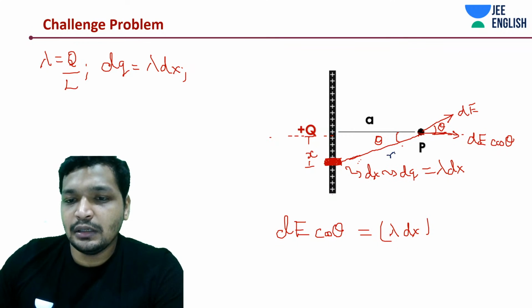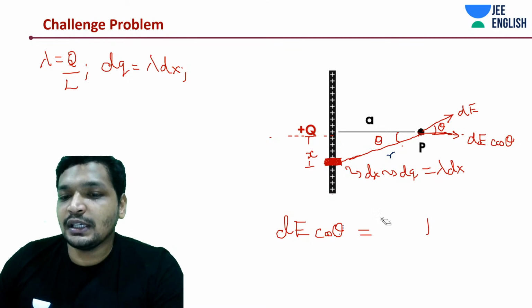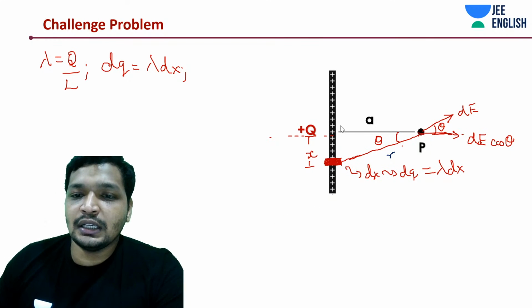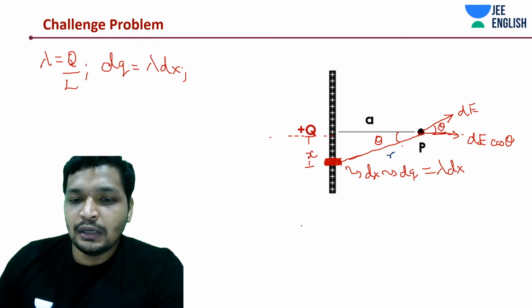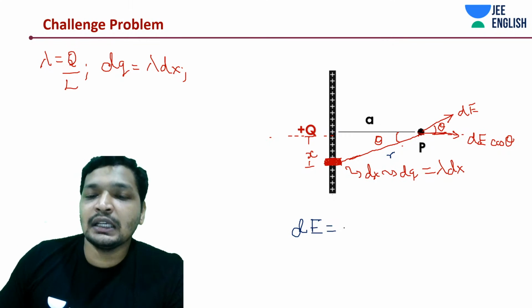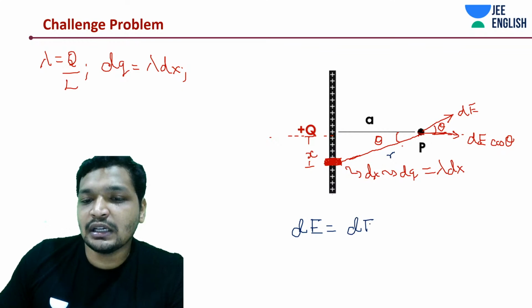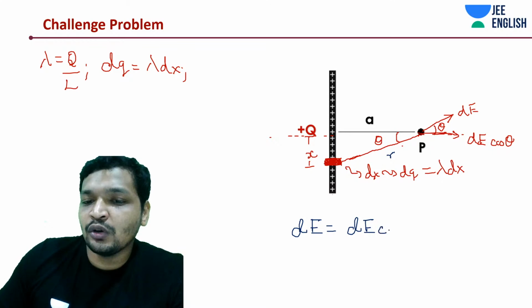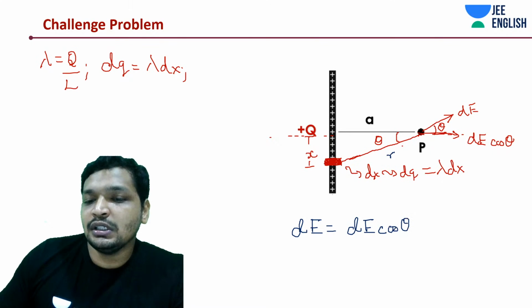All right. What I am going to do is change the color a little bit for a better understanding. Now we are only going to say that we are talking about dE, but we are ignoring dE sin theta, since dE sin theta gets cancelled out. The field parallel to the rod gets cancelled out. We are only talking about dE cos theta.